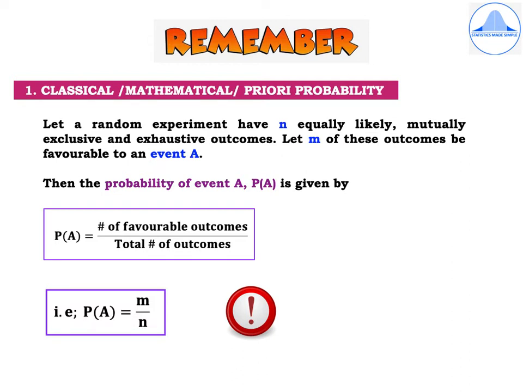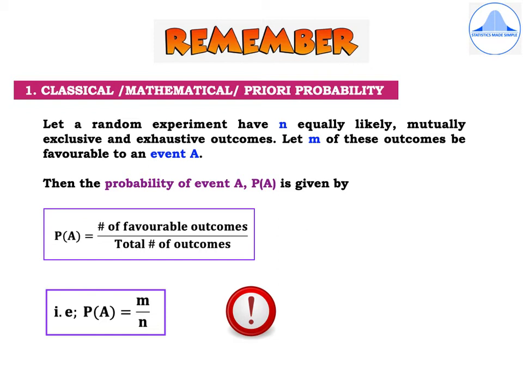So please observe the notations very carefully. Small n stands for the total number of outcomes, and these outcomes are mutually exclusive, they are equally likely and they are also exhaustive. And small m denotes the number of outcomes which are favorable to an event A.